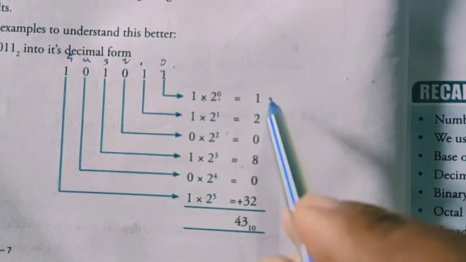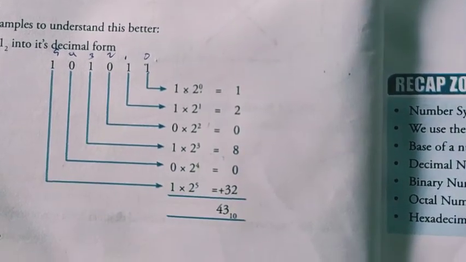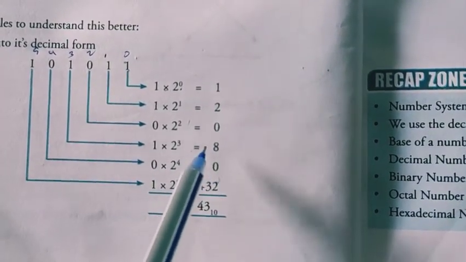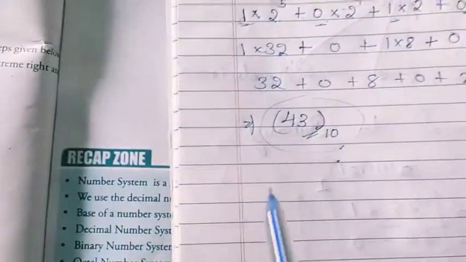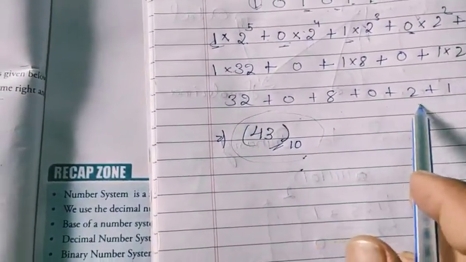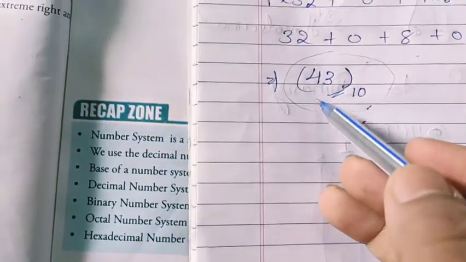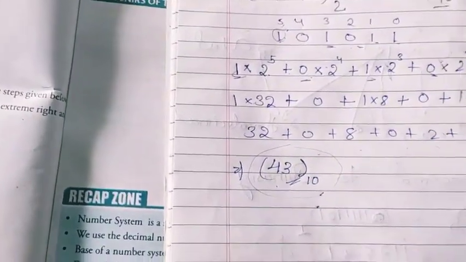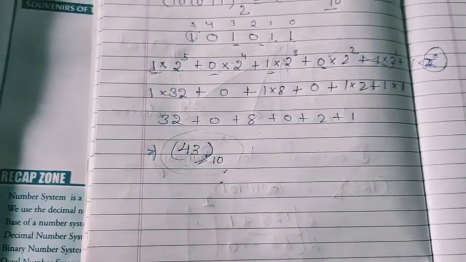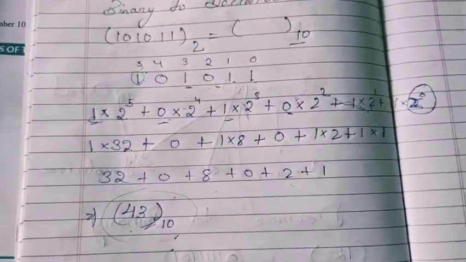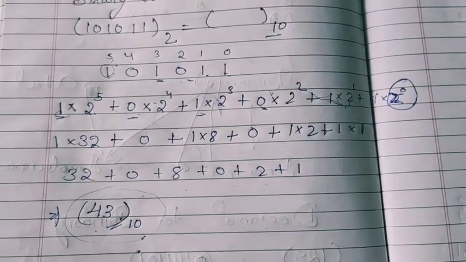At last, after solving, here also they got 32, 8, 2, 1. I also got 32, 0, 8, 0, 2, 1. They also add these to get 43. I also add these to get 43, but I have shown you in a simplified way, the simplification we do in mathematics, so that you can understand better. Don't worry about this, you can do well.